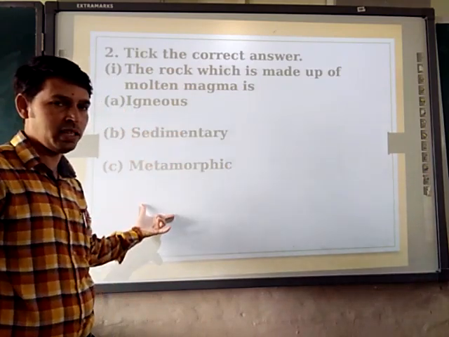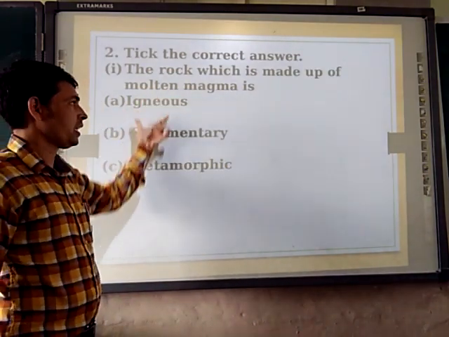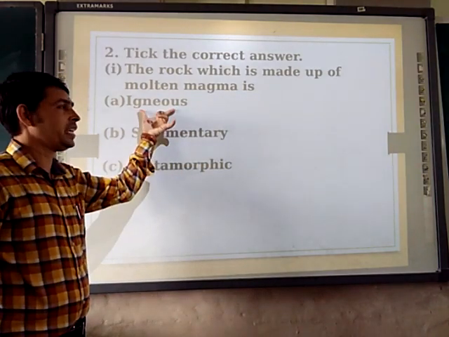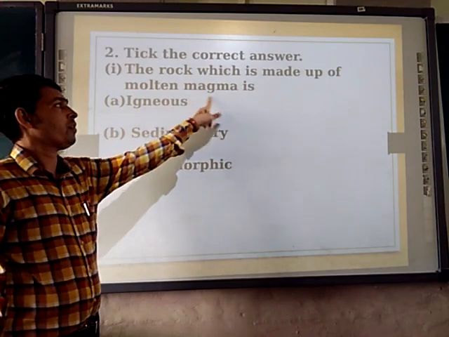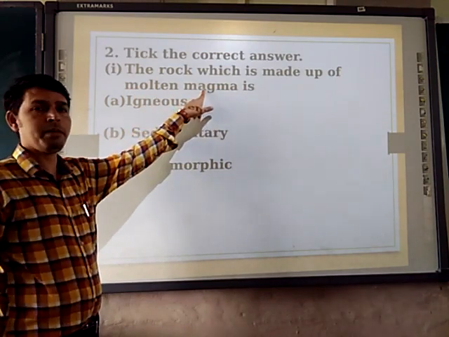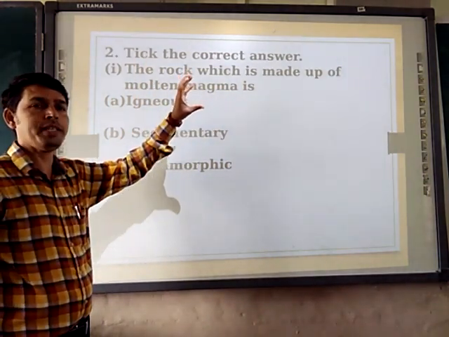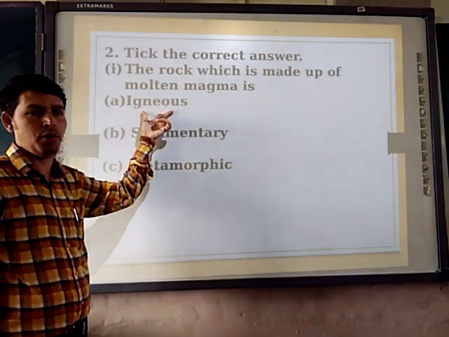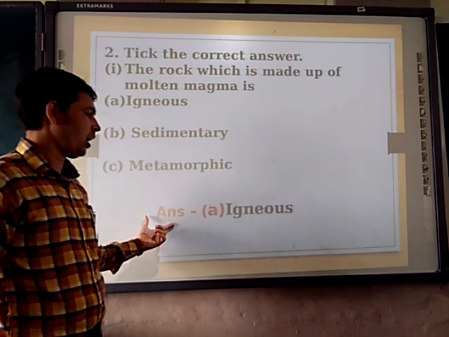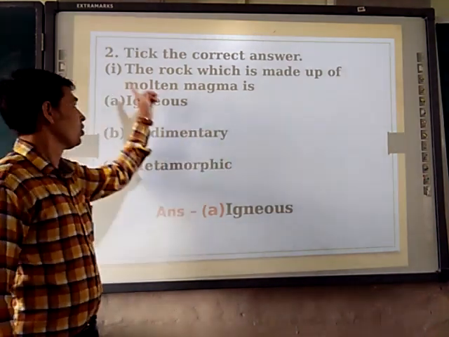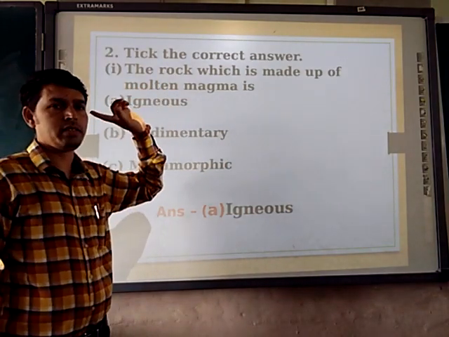Which is the correct answer? So igneous is the correct answer, because igneous rocks are formed by this molten magma. Due to solidification of the molten magma, the igneous rocks form. Yes, answer A, igneous. So igneous is the correct answer.